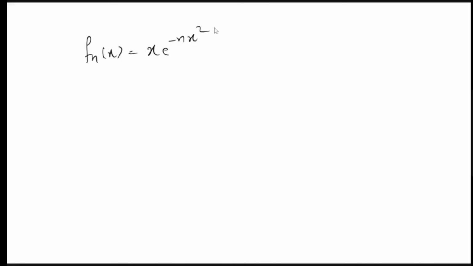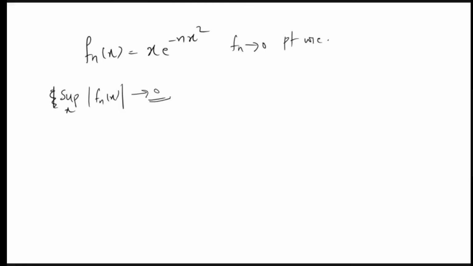In other cases, it was like graphs, and we could easily tell whether n will depend on x or not. But here the function itself is very complicated. So we cannot say directly whether it will depend on x or not. So in such cases, we have to use that result. We want to prove that the supremum over x of modulus of Fn x minus F of x, here this Fn converges to 0 pointwise, so the supremum of Fn of x should go to 0.